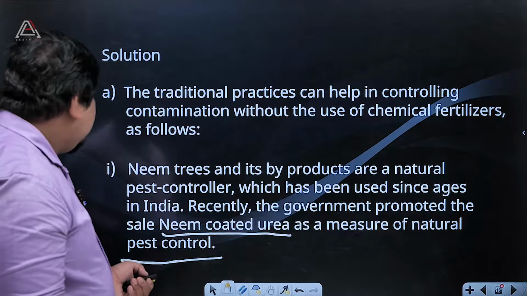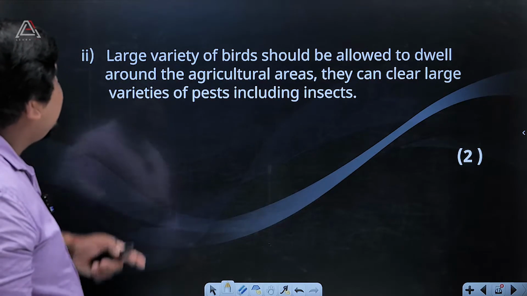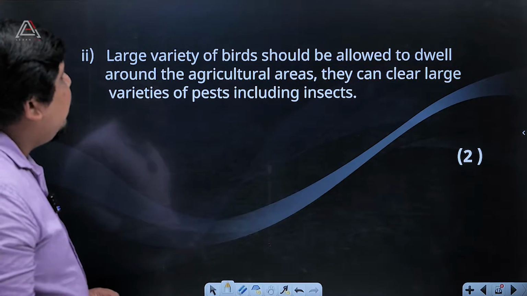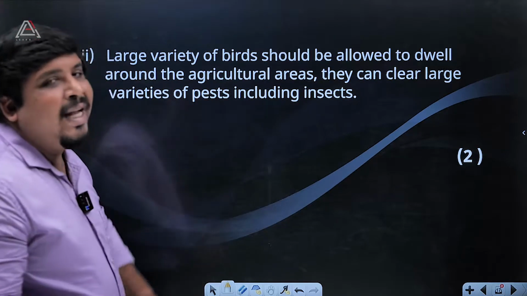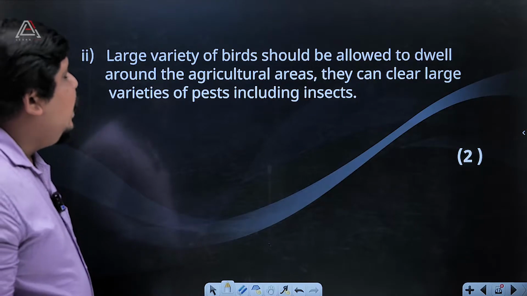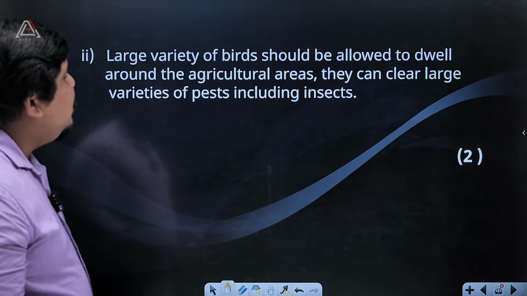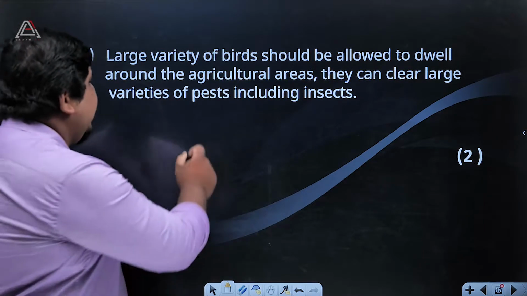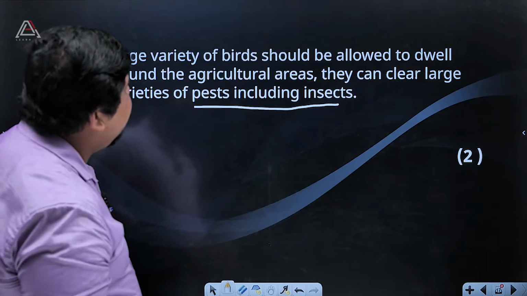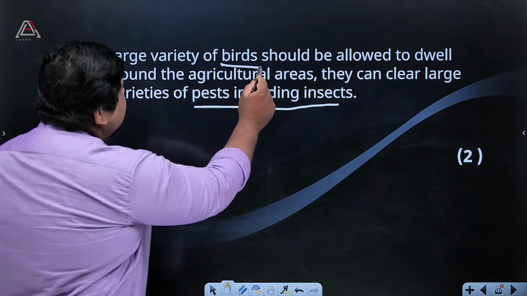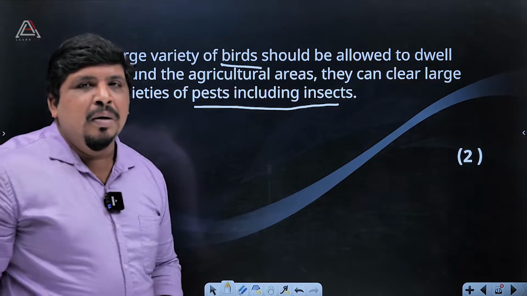So the next method, a large variety of birds should be allowed to dwell around the agriculture areas. They can clear large varieties of pests including insects. What can be done for that? Birds. Okay, we are deploying birds.